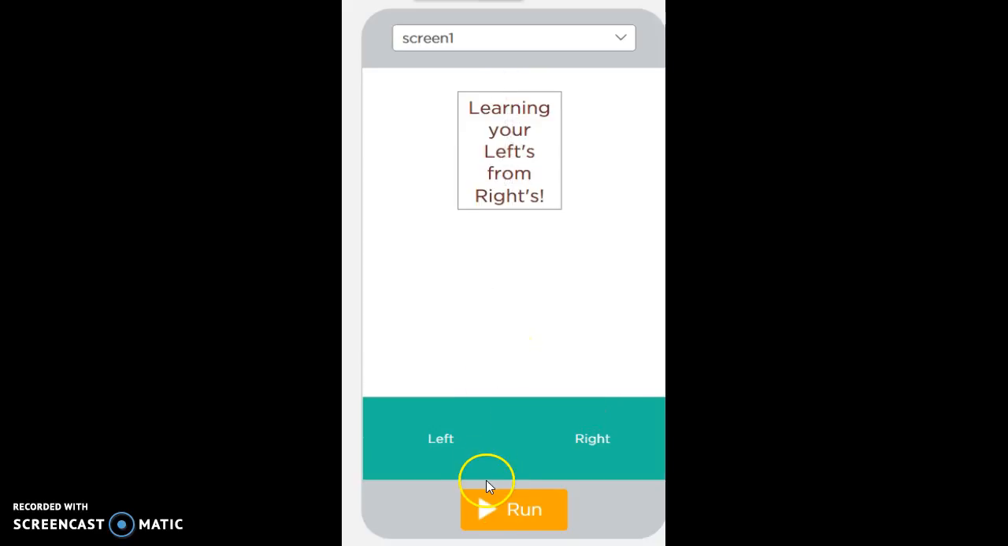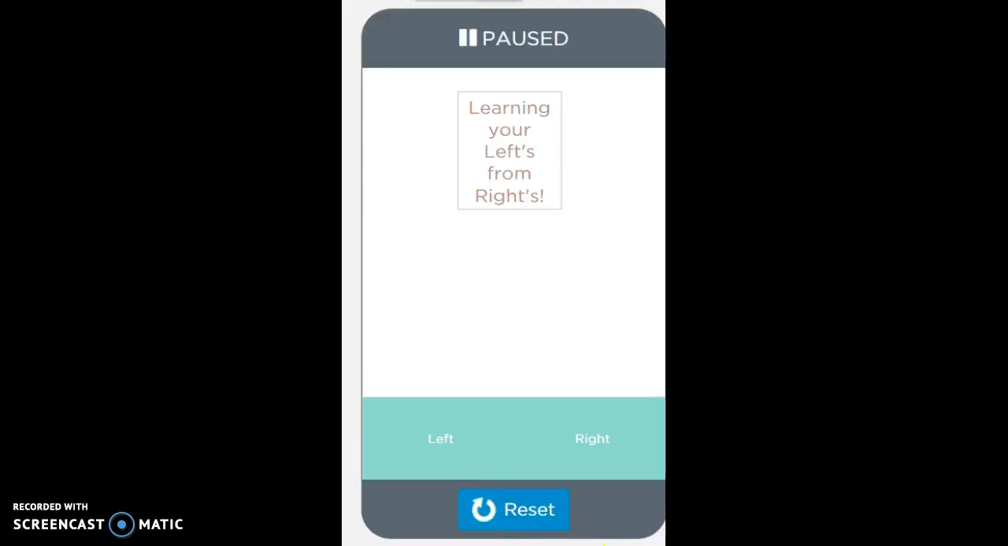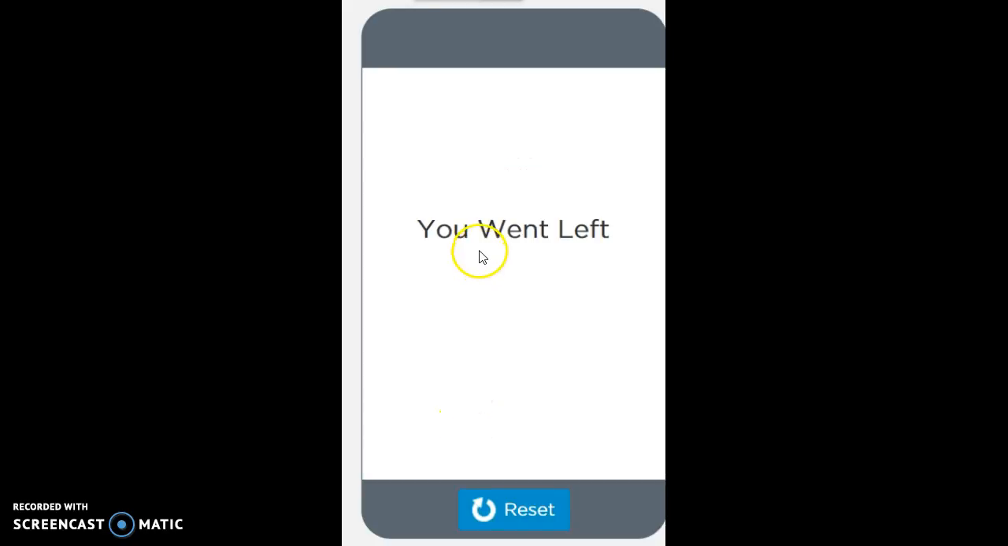So the app starts off with you just being here, and it gives you the option of left or right. It doesn't really ask you. You get to decide. And if you click left, it takes you to the screen where it shows you went left. So we're going to reset now.